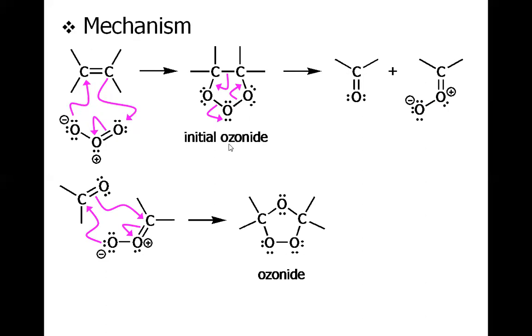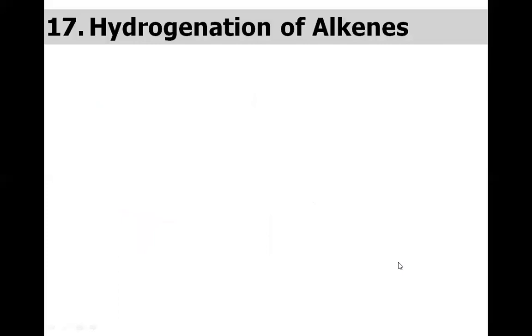If you compare this initial ozonide with this ozonide, you will come to know that in the initial ozonide all three oxygens are directly linked, but in this second molecule we have an O-O-C-O bond. So this is somehow stabler than the first ozonide. This initial ozonide is called the primary ozonide. This is called the secondary ozonide. And then zinc will cleave this secondary ozonide into the corresponding carbonyl species.